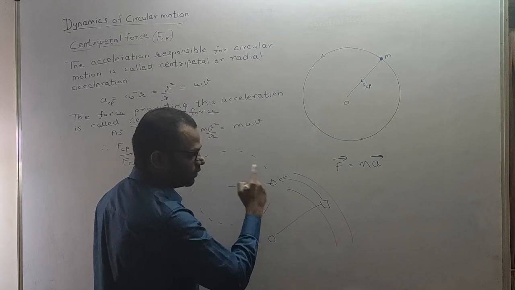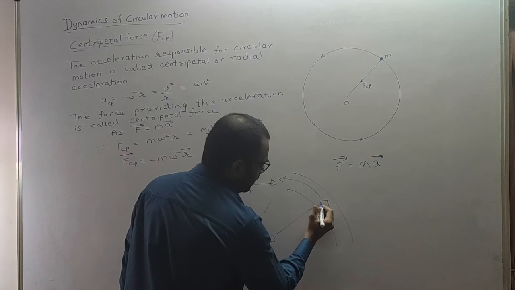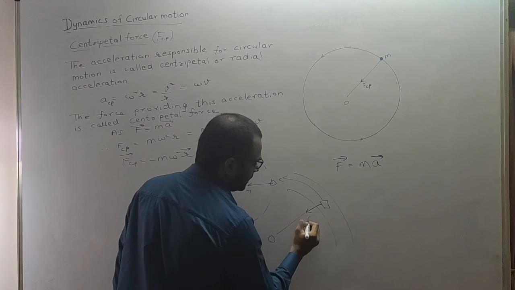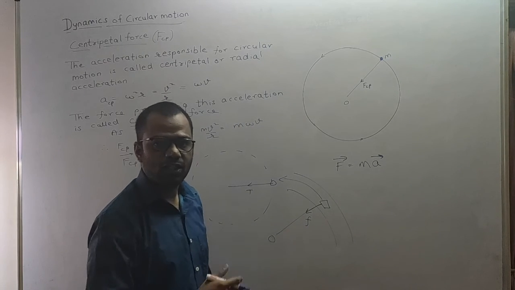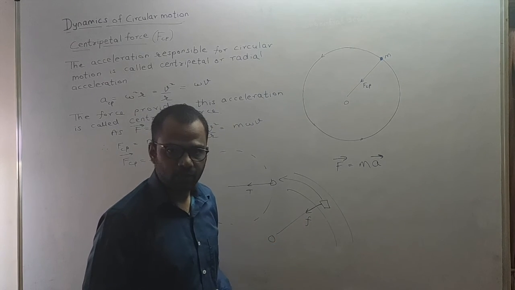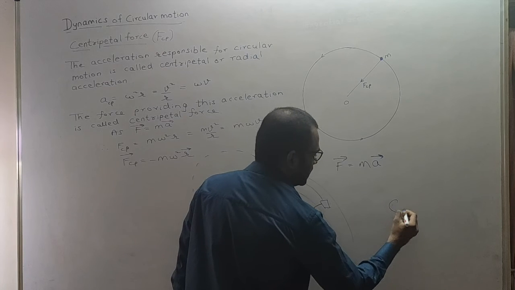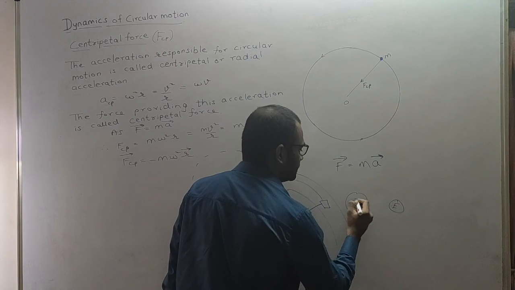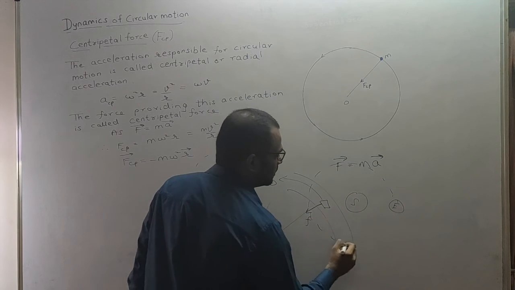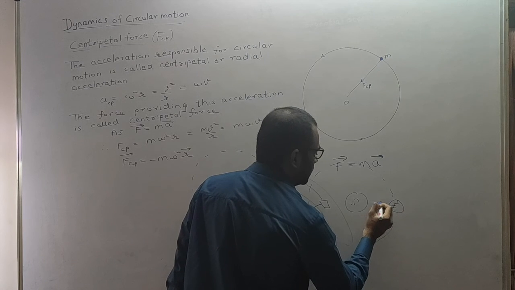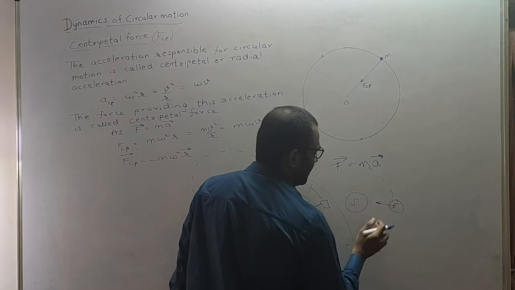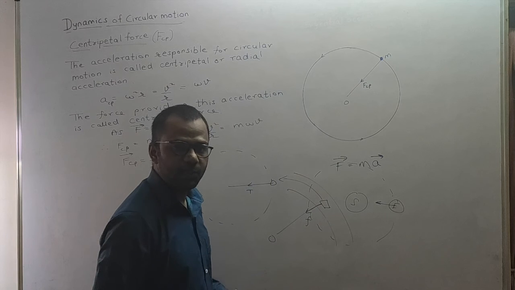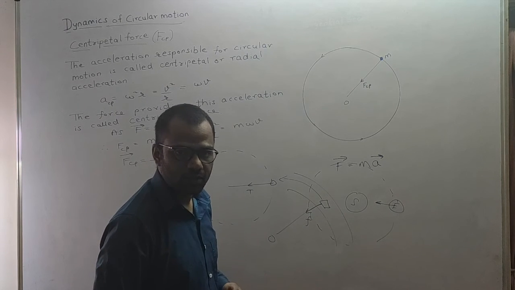Suppose this is the center of the circular path. Now the static force of friction between the wheels of the vehicle and the road surface will provide the centripetal force. Or suppose this is the earth and this is the sun. Earth is moving around the sun. Now who is providing the centripetal force? The gravitational pull of the sun on the earth is providing the centripetal force.